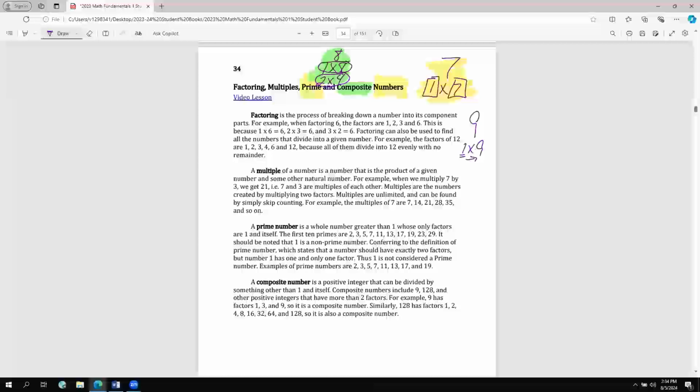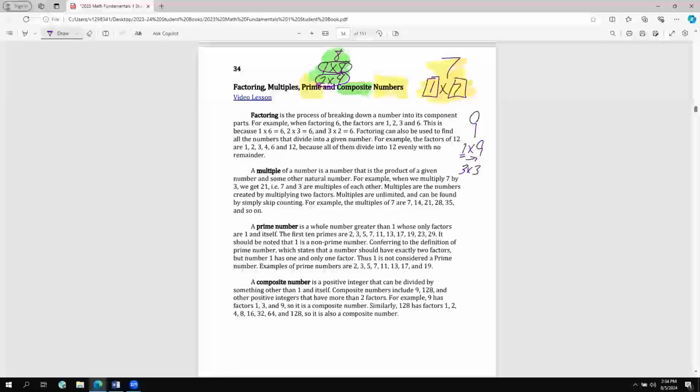Can I multiply any other way? And the answer is yes. Did you multiply 3 times 3? Yeah, 3 times 3 is another way to come up with the value 9. So are there any other ways? Can I multiply 4 times something? No. 5 times something? No. 6 times something? No. I am done with all my factors.